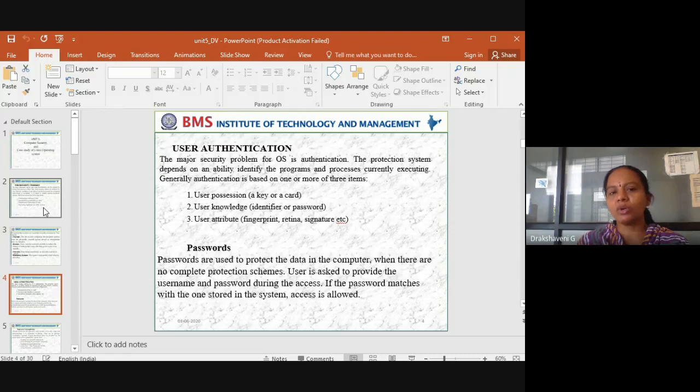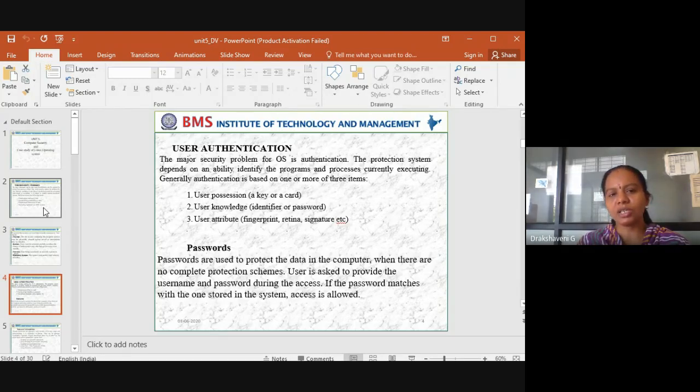So next we move on to user authentication. So what is user authentication? The major security problem for the operating system is authentication. The protection system depends on an ability to identify the programs and process currently executing.